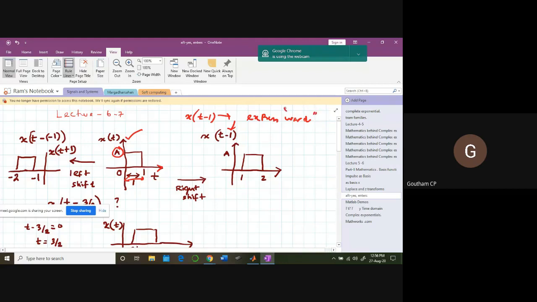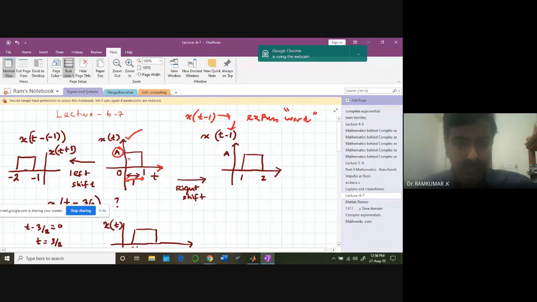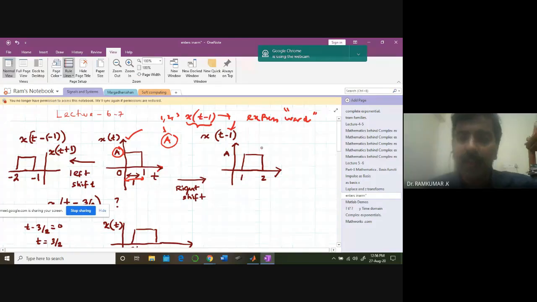Delta into t minus 1. What is delta? A is amplitude, I said. A can be anything, it can be 1, 2, 3. Now I am asking you, how do you understand the term x of t minus 1? What do you mean by it? Time shifting. Yes, it's called time shifting. That's the right word.